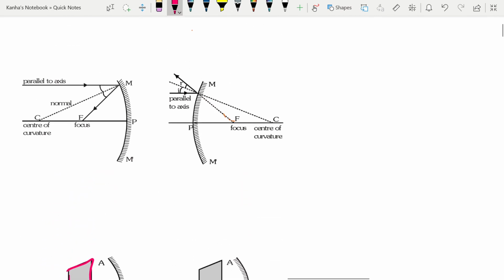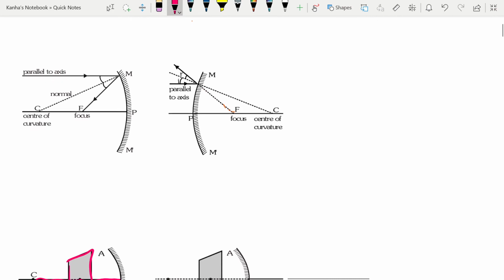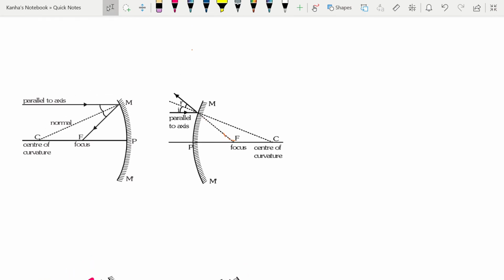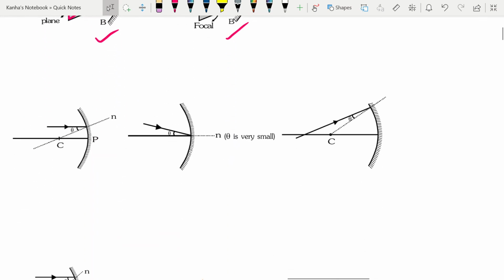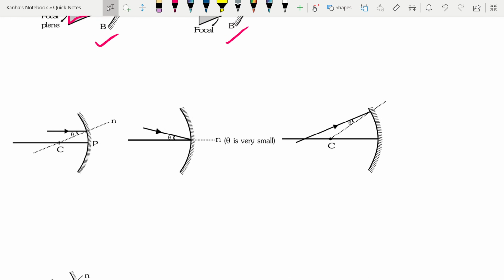Now you can take a look at two types of rays that are there. One are known as paraxial rays, another are marginal rays. Let me talk about them. These are the examples of paraxial rays. What are paraxial rays? These are rays which make small angle with the normal at the point of incidence.